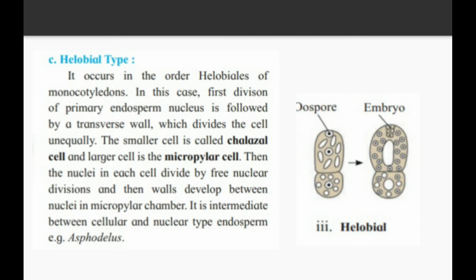Then the nuclei in each cell divide by free nuclear division and then walls develop between the nuclei in the micropylar chamber. It is intermediate between cellular and nuclear type endosperm. So nuclear endosperm does not have a cell wall. Cellular endosperm has the cell wall, but halobial type is intermediate between the two. The example is also something you have to remember, that is Asphodelus.